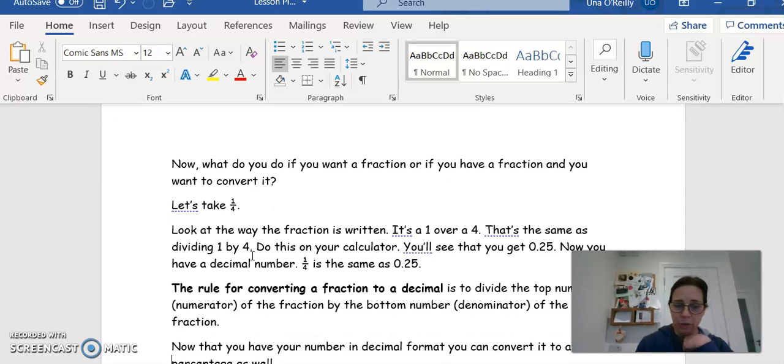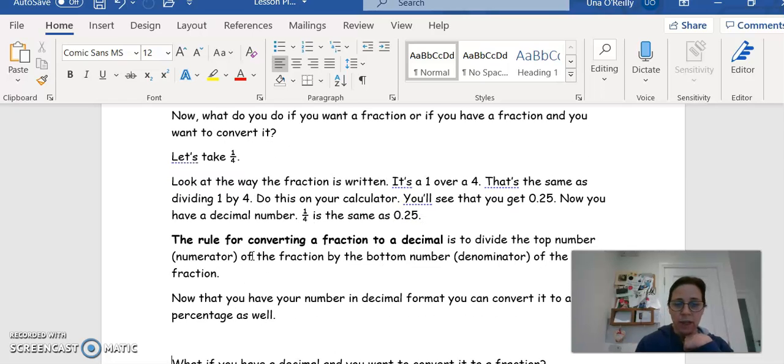Now, what do you do if you have a fraction and you want to convert it? So let's take the fraction a quarter, okay? Look at the way the fraction is written. It's a 1 over a 4. That's the same as dividing 1 by 4. So go ahead and do that on your calculator. You can pause this video and do that on your calculator. Okay, welcome back. So you'll see that you get 0.25.